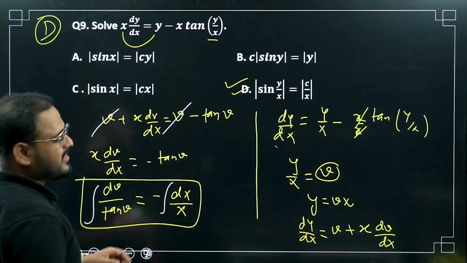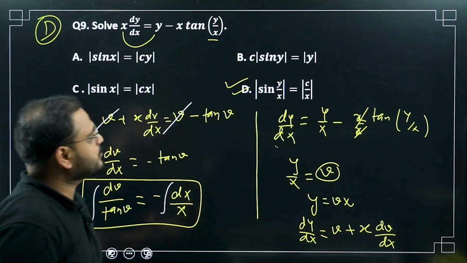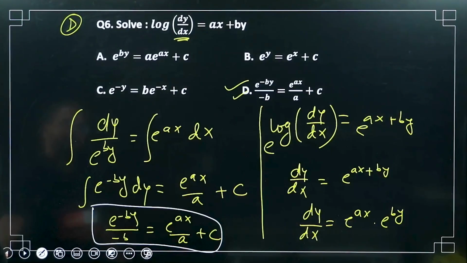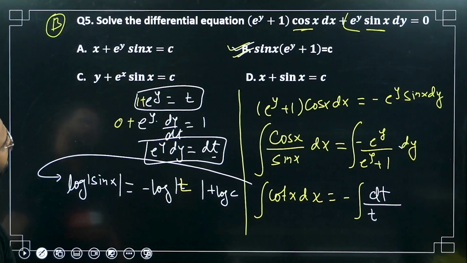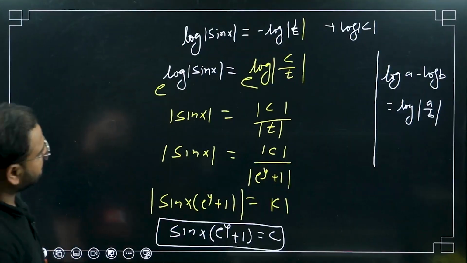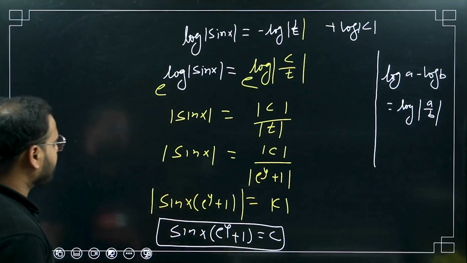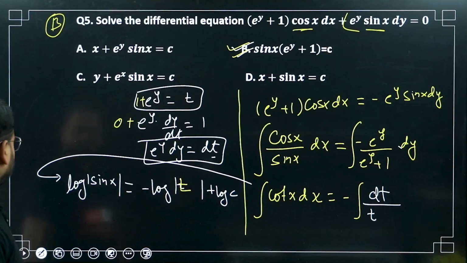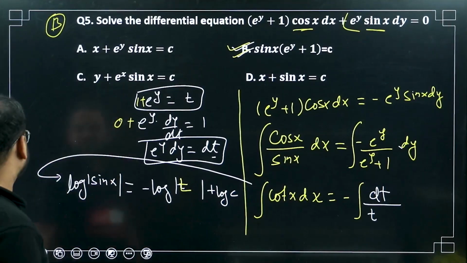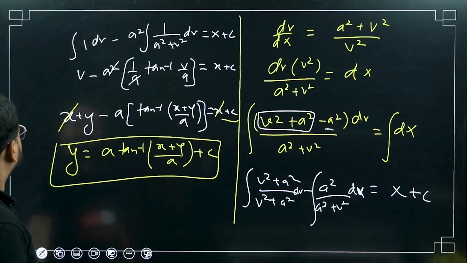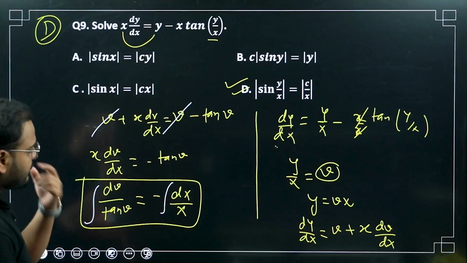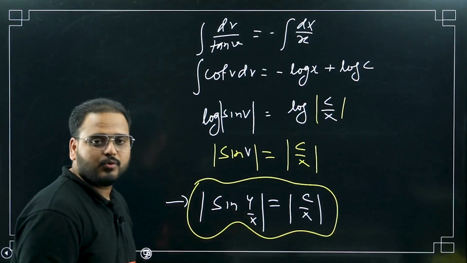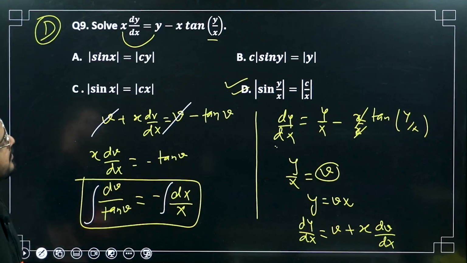I think I've solved a question like this before. I think question number 2 or 3 was similar to this. Can we check? Was it this one? Yeah, similar to this. We had sin x times e power y plus 1 as c. This fifth question is very similar to the ninth one. So the answer is sin of y by x, in the mod, equals mod of c by x. Yes, option number D is correct.